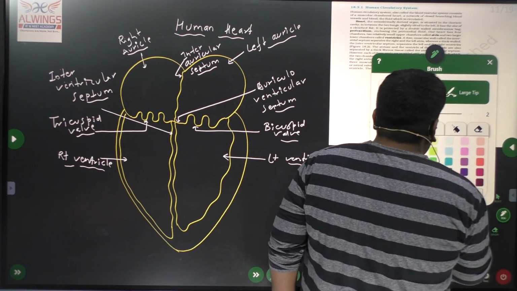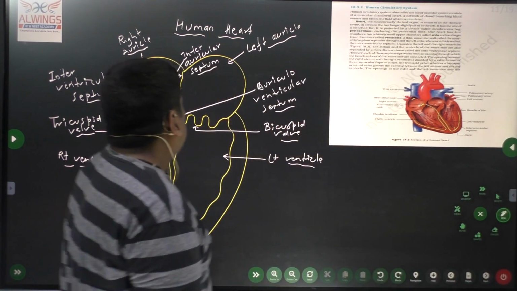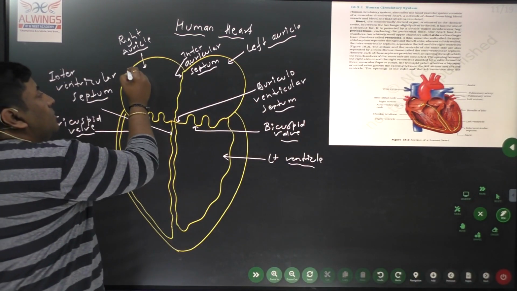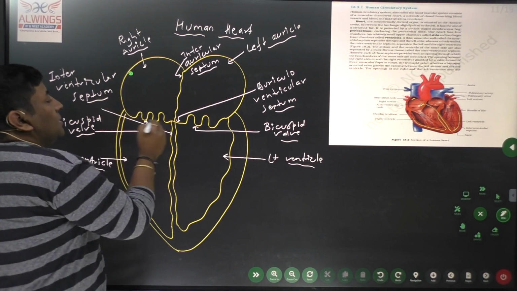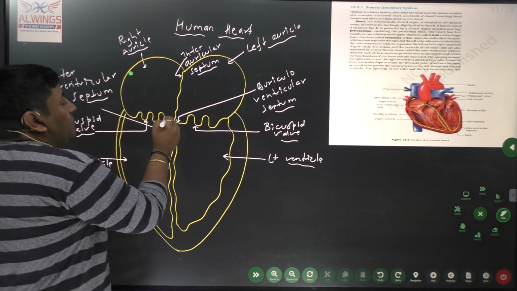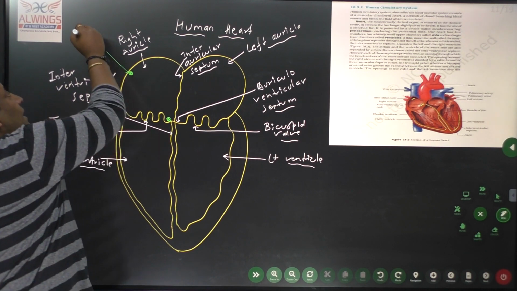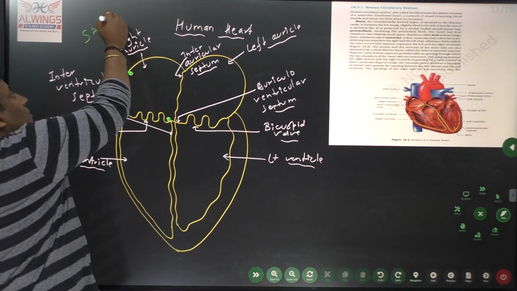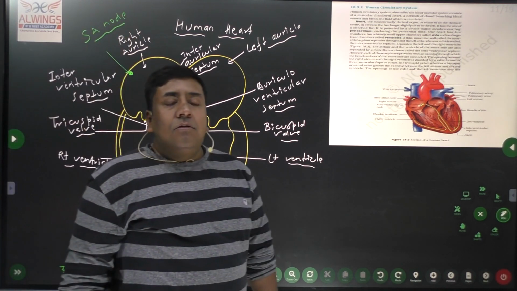Now here we can find some networks, or some fibers, which are present. First of all, we can talk about a few groups of tissue or nodes. We can find two nodes here. One is this node, which is called the SA node, which stands for sino-auricular node.